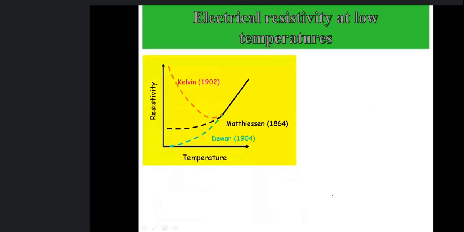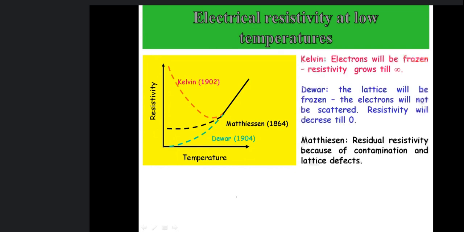So with this, there are different theories about resistivity which were developed earlier in 19th and 18th century. There were three famous theories about resistivity. First was given by Kelvin. You can see in this resistivity versus temperature graph, Kelvin predicted that resistivity goes to infinity. It increases with decrease in temperature. As we are going lower and lower towards low temperature, this is increasing.